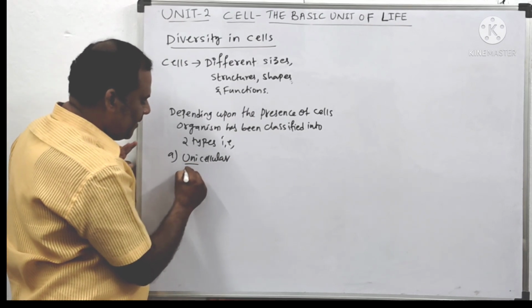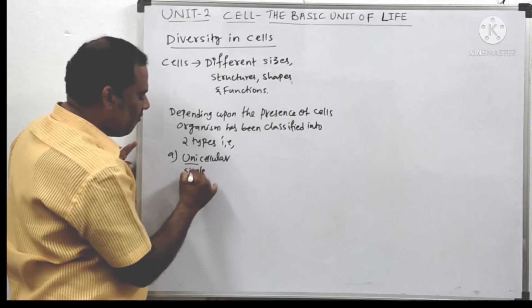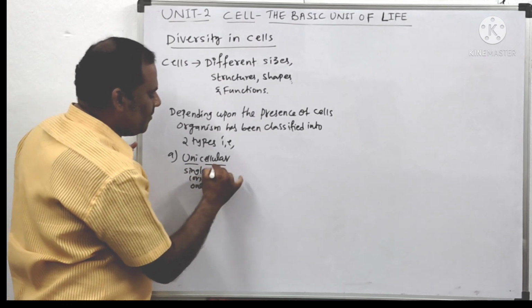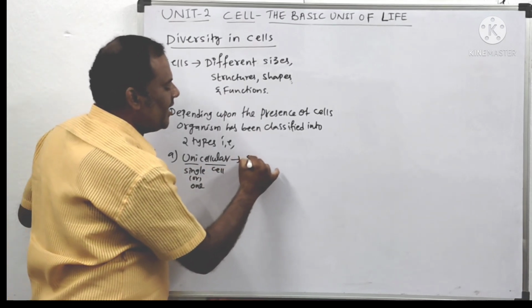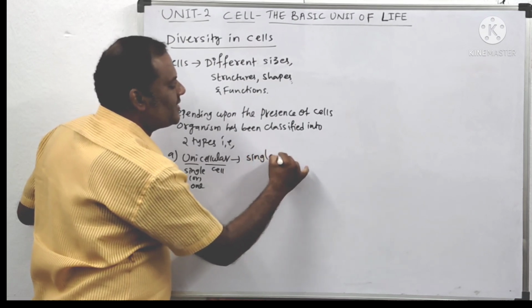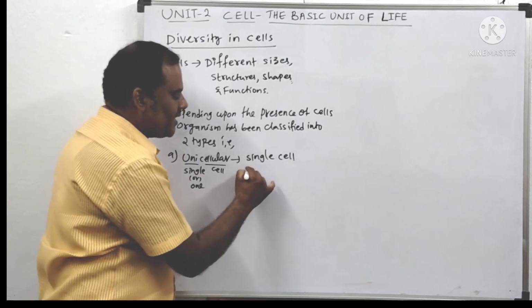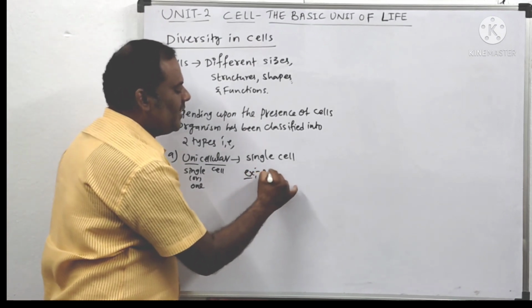Uni means single or one. Cellular means nothing but cell. That means organisms which are made up of a single cell are called unicellular organisms.